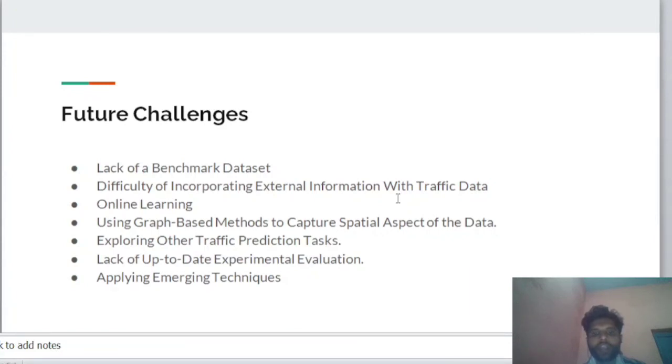There is a lack of up-to-date and comprehensive experimental evaluation, making it difficult to assess how promising these specific ideas are. Experimental evaluation in traffic flow prediction is complex due to two factors. The first one is the lack of benchmark dataset. The second is the lack of code availability.